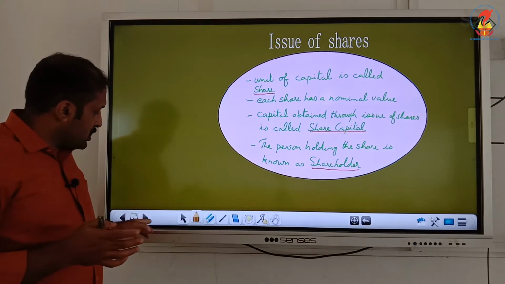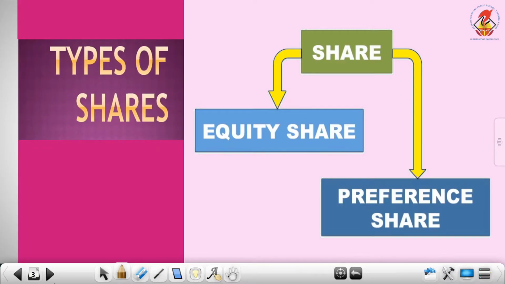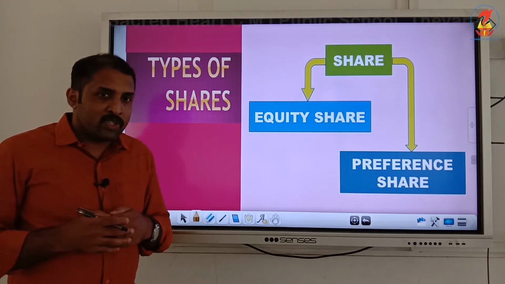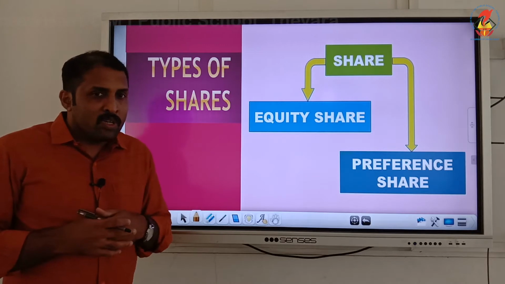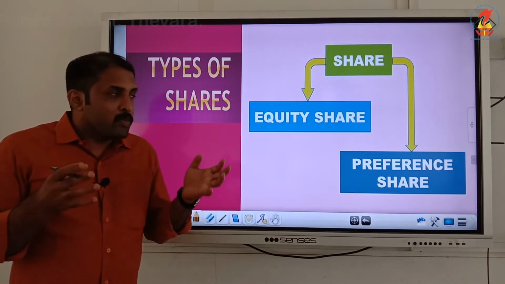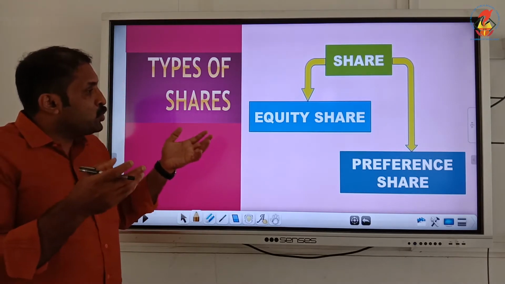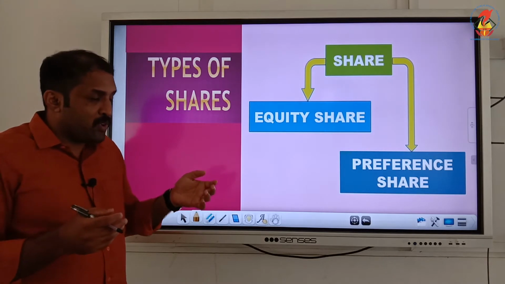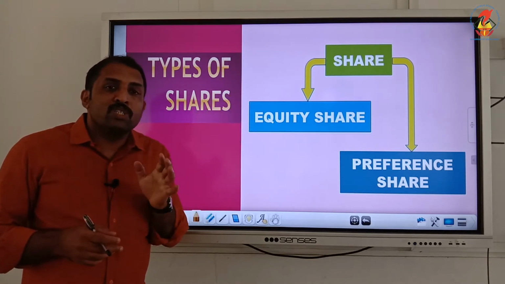Now shares are basically of two types. It is equity share and preference share. Those are the two important types of shares. Again, there are subdivisions, but according to our syllabus, we need not go into detail. So we have to understand that shares are of two types, that is equity share and preference share. And we are going to study about equity share in this session.